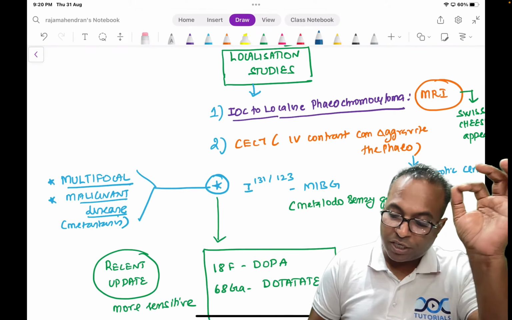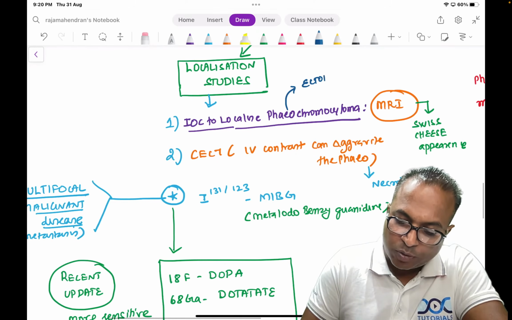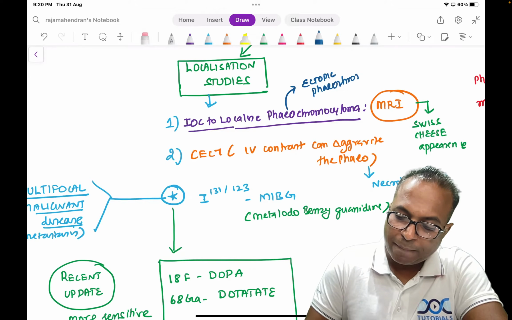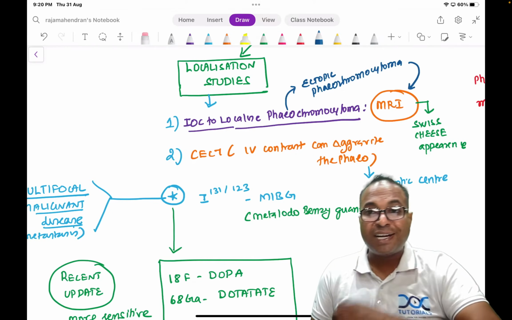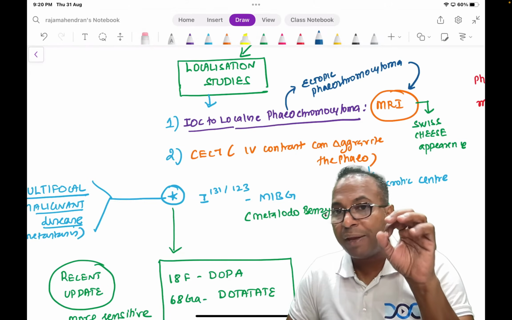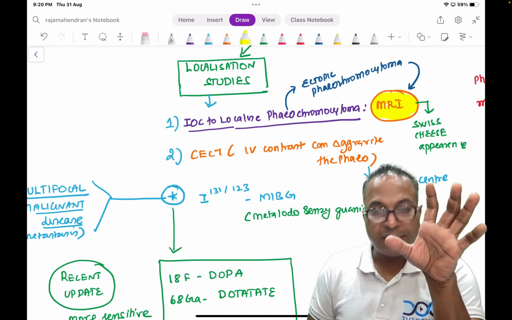Please remember, the investigation of choice to localize even an ectopic phaeochromocytoma, the answer is what? That is also MRI only. Investigation of choice to locate ectopic phaeochromocytoma, which is in the para-aortic region, is also MRI. That is picked up very well by MRI. So don't jump into iodine 123 MIBG.